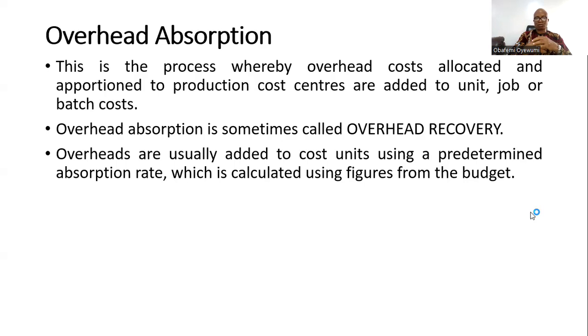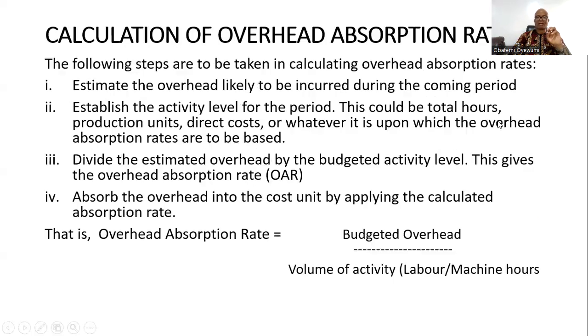Overhead absorption is the process whereby overhead costs allocated and apportioned to production are added to unit, job, or batch costs. So it is a process by which you bring in the cost of your overheads and add it to the total cost of production. That is what it entails. Overheads are usually added to cost units using a predetermined absorption rate, which is calculated using figures from the budget. So that's what overhead absorption is all about.